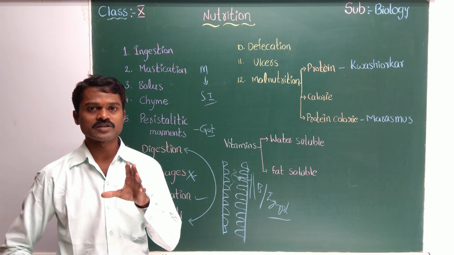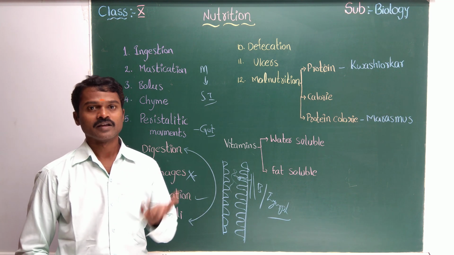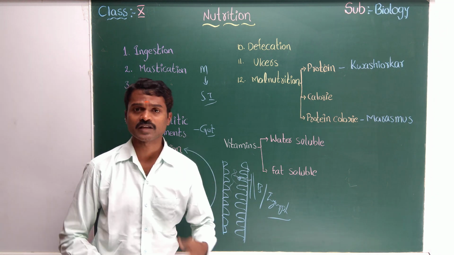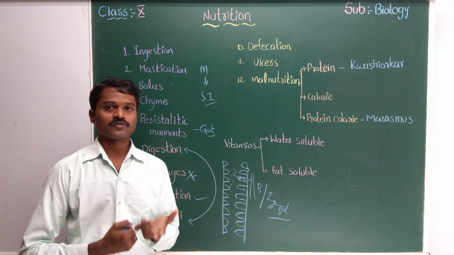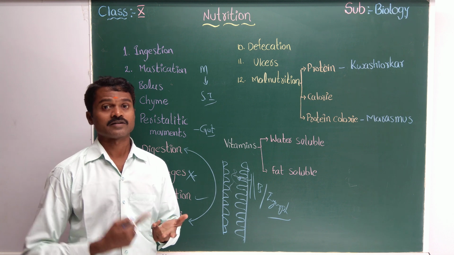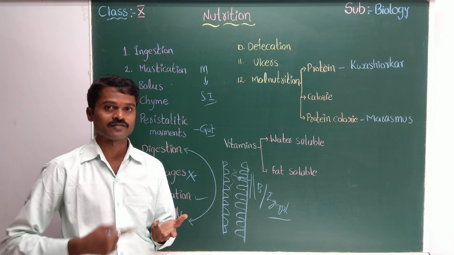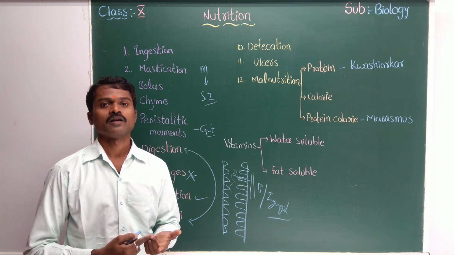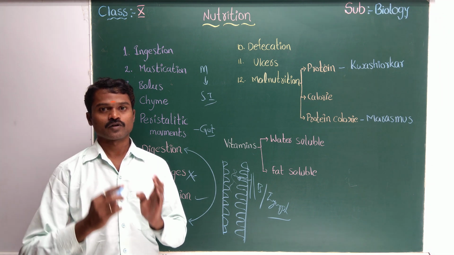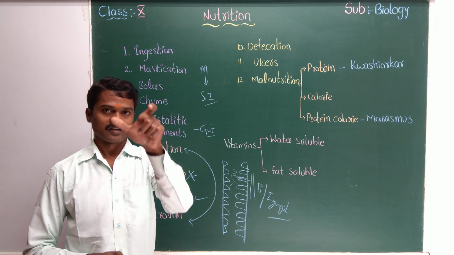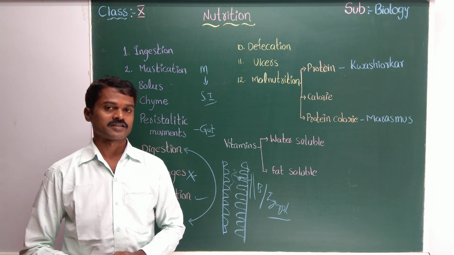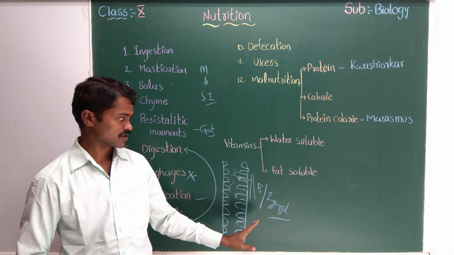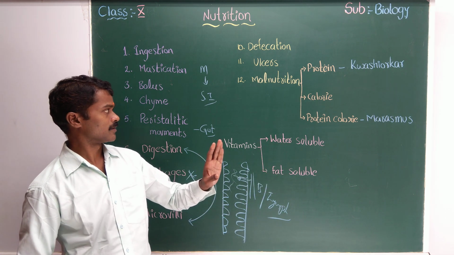Now ulcers. You can see some damage in the mucous membrane in the digestive system. What are the reasons for ulcers? One, if you do not take food on time. Otherwise, if you eat a large amount of spicy food or sour food. Again, if you do not follow a perfect diet. What is meant by diet here? I will come to that. Here we have malnutrition, and I will explain that.